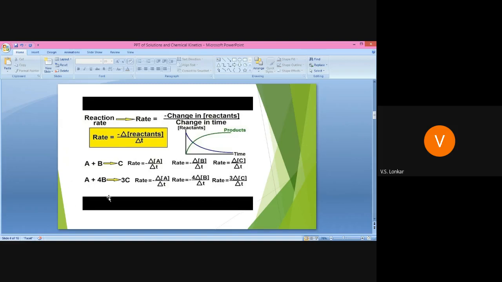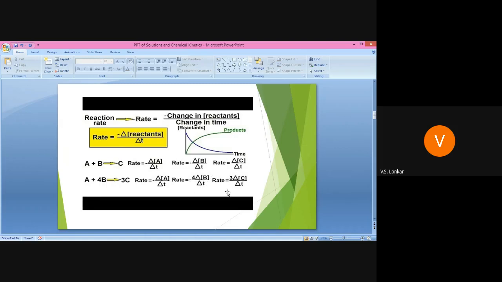Next reaction: A plus 4B gives 3C. Rate equals minus delta concentration of A divided by delta T. Then rate equals minus 1 by 4 delta concentration of B divided by delta T, where 4 indicates the number of B molecules. In some books it is written as minus 1 by 4, so you can write that stoichiometric coefficient.